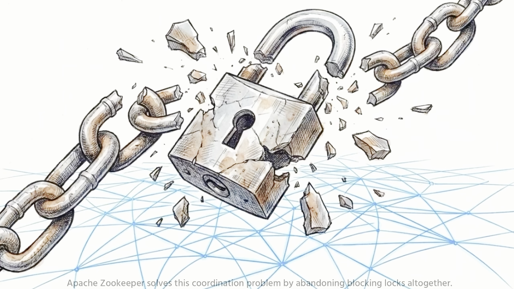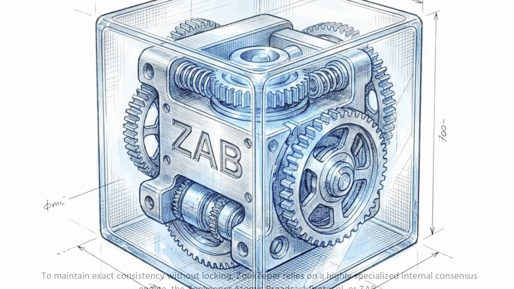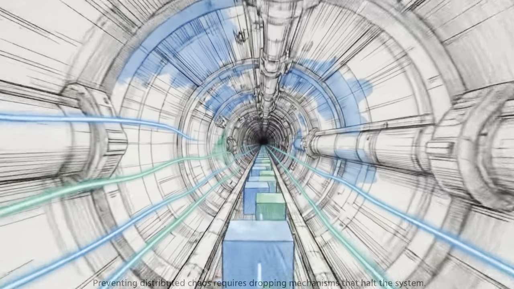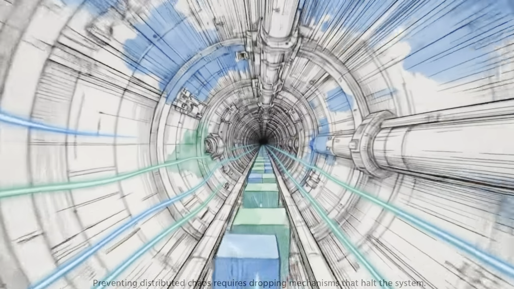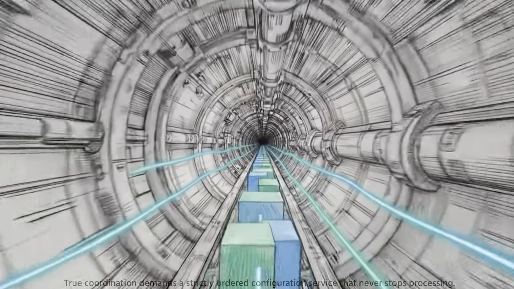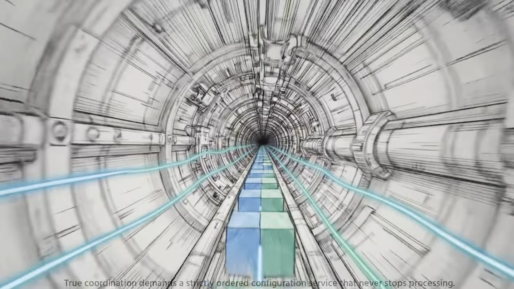Apache ZooKeeper solves this coordination problem by abandoning blocking locks altogether. Instead, it provides a highly available, wait-free coordination service. To maintain exact consistency without locking, ZooKeeper relies on a highly specialized internal consensus engine, the ZooKeeper Atomic Broadcast Protocol, or ZAB. Preventing distributed chaos requires dropping mechanisms that halt the system. True coordination demands a strictly ordered configuration service that never stops processing.